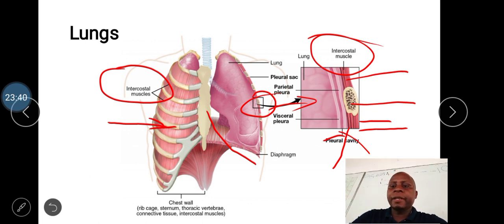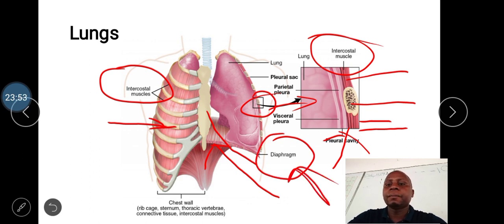Apart from that, the rib cage also, down here, there is a membrane or a sheet of muscles. This sheet of muscles is called what? It's called the diaphragm. Okay. All these structures are important, especially during breathing.